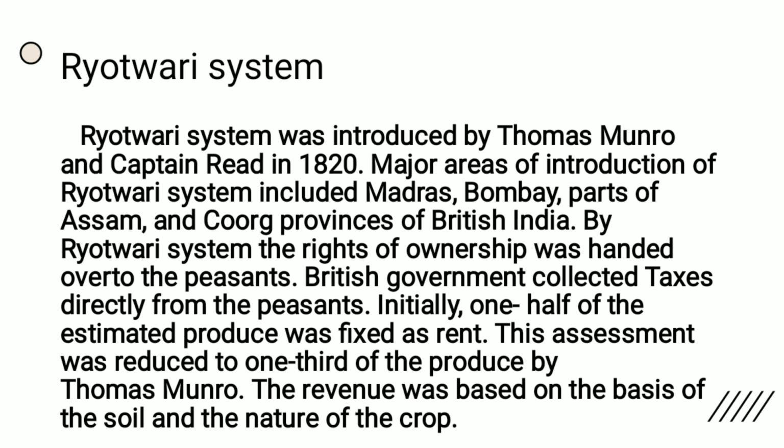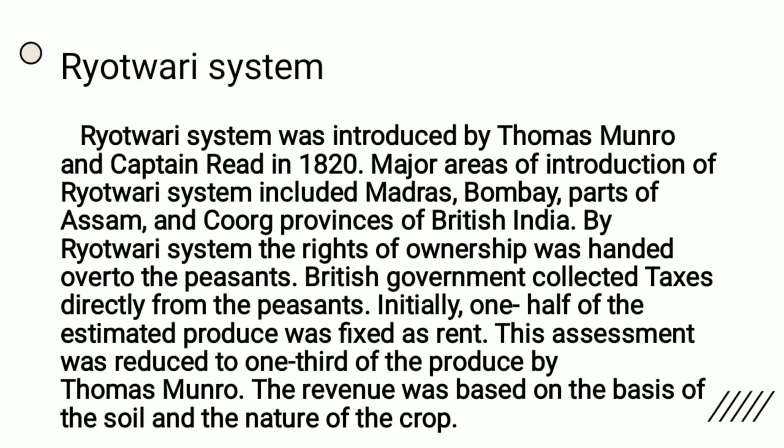Then Raitwari system. The Raitwari system was introduced by Thomas Munro in 1820. In the Raitwari system, the ownership rights were handed over to the peasants. The British government collected taxes directly from the peasants. The revenue rates of the Raitwari system were 50% where the lands were dry and 60% in irrigated land.